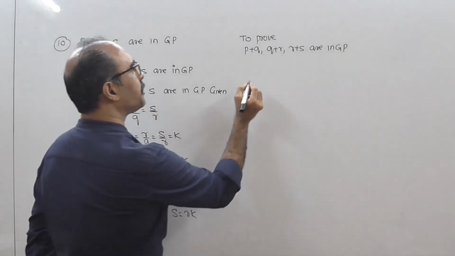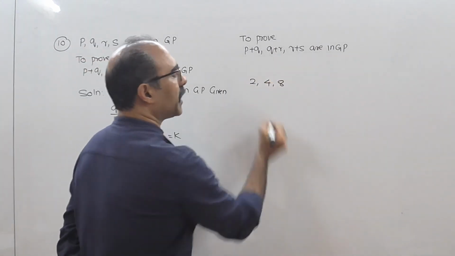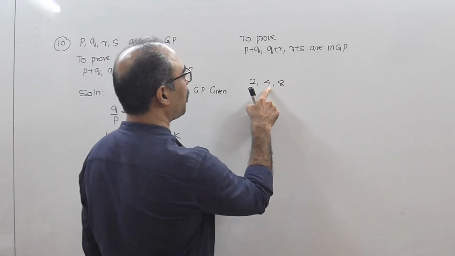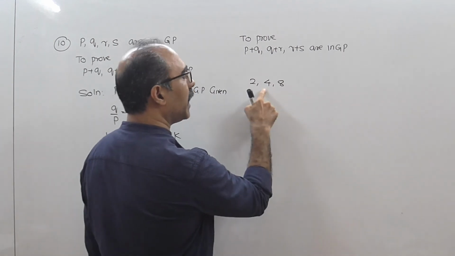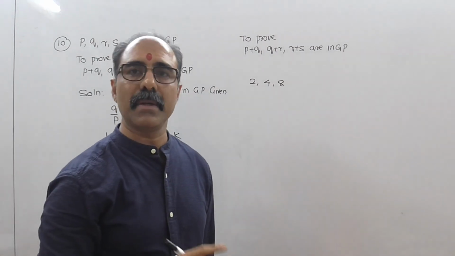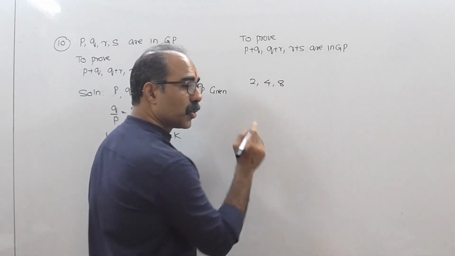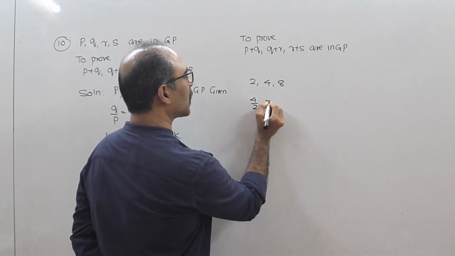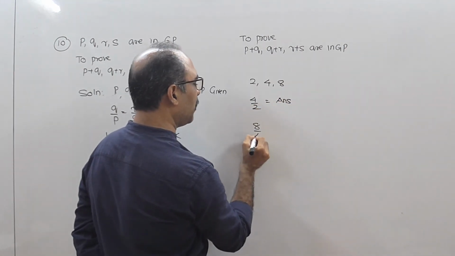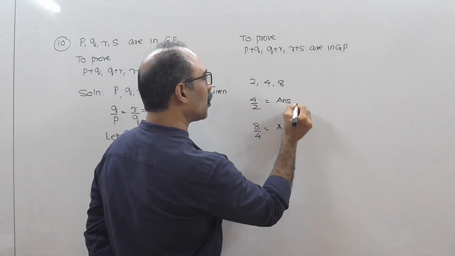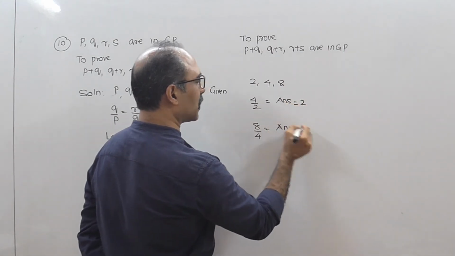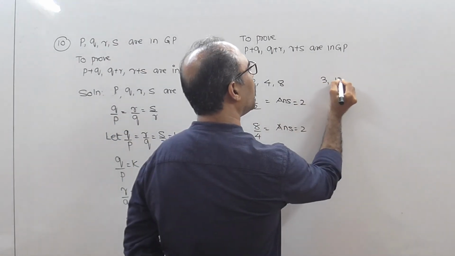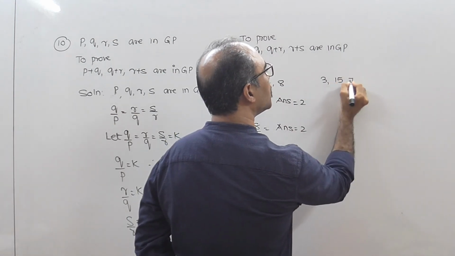Now answer this question: 2, 4, 8, are they in GP? Think. First of all do 4 by 2. What answer will come? 2. 8 by 4, what answer will come? 2. Are they in GP? Yes. So if you have to show that 2, 4, 8 are in GP, first I will do 4 by 2 and find its answer, then 8 by 4 and find its answer, and then compare both answers. This is 2, this is also 2, both are 2, so I will say this sequence is a GP. Now 3, 15, 75.